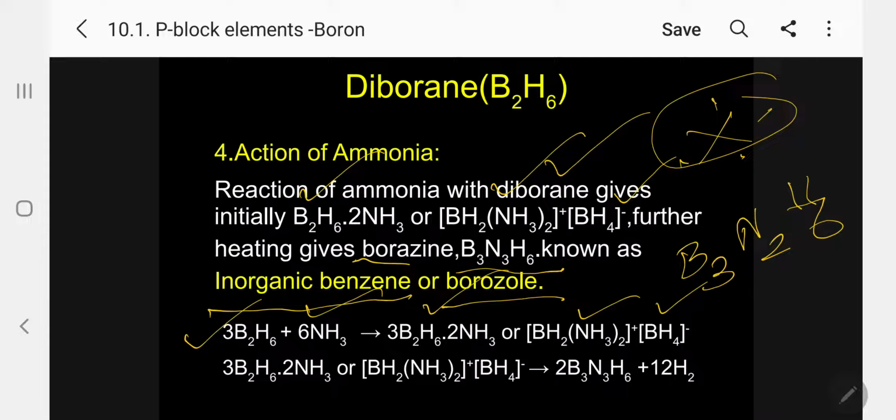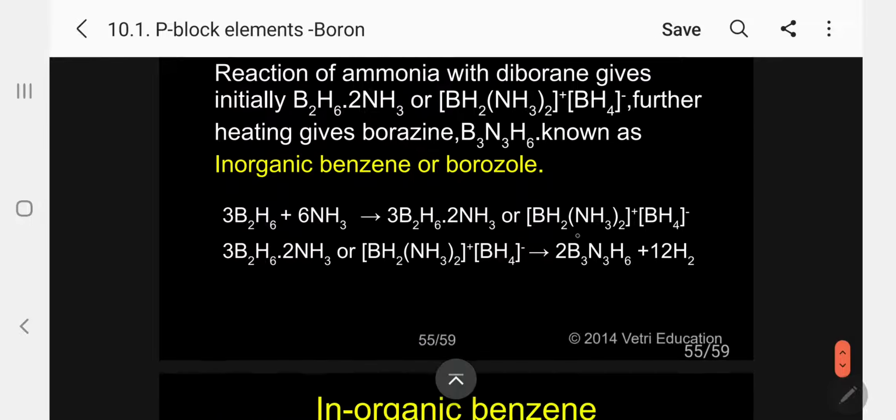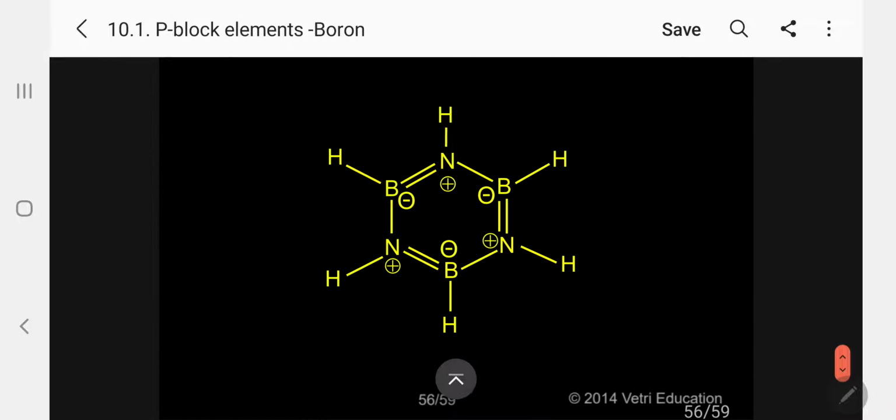So this I can rearrange in this way, 3B2H6 + 6NH3, or in this form that gives B3N3H6 plus 12H2. So let me draw the structure of this inorganic benzene, borazole, or borazine. Kindly follow. This is the structure.